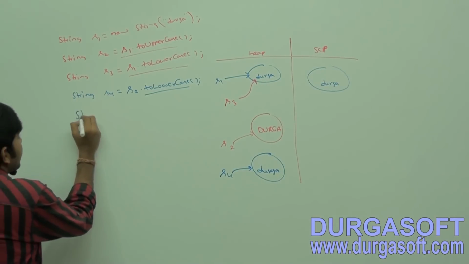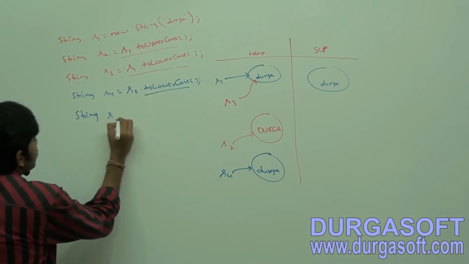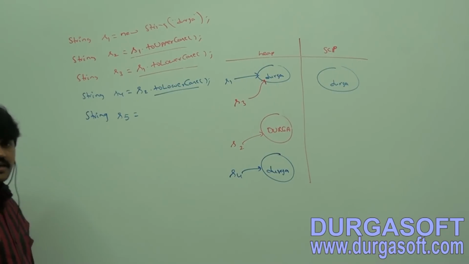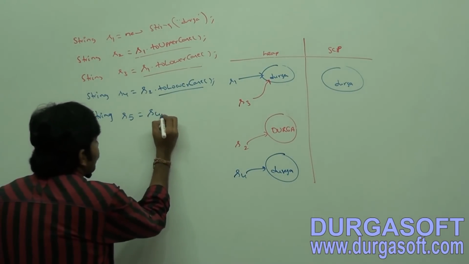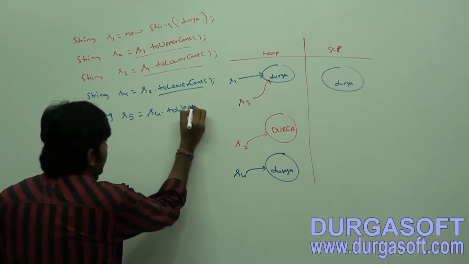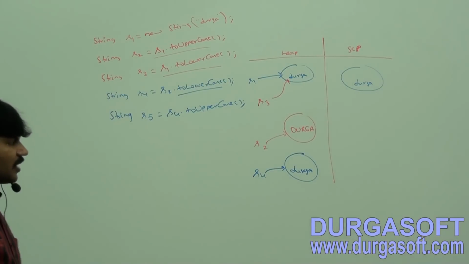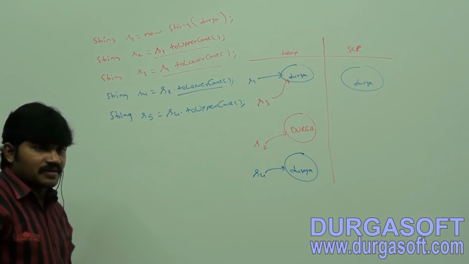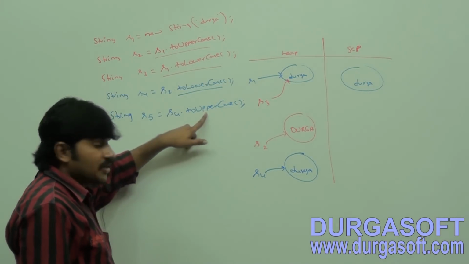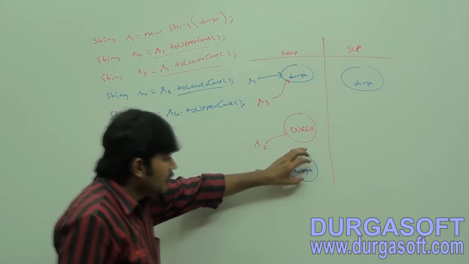Now listen, sir, I am taking String S5 is equal to S4.toUpperCase. Can you tell whether a new object will be created or not? S4.toUpperCase.